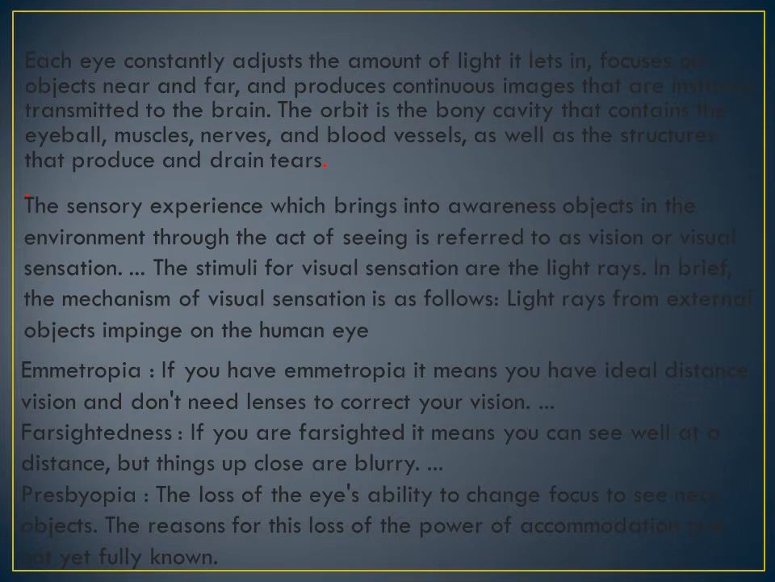Each eye constantly adjusts the amount of light it lets in. The amount of light which goes inside the eye is adjusted, it focuses on the object, near or far, and produces continuous images that are instantly transmitted to the brain. The orbit is a bony cavity that contains the eyeball, muscles, nerves, and blood vessels, as well as the structures that produce and drain the tears.